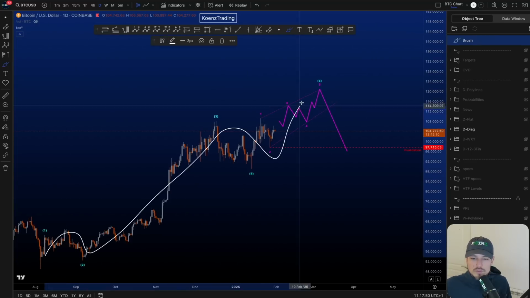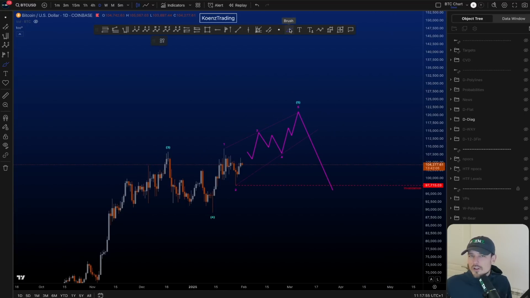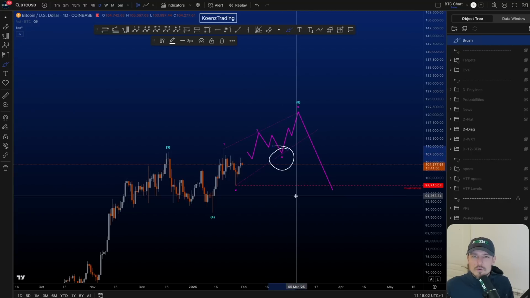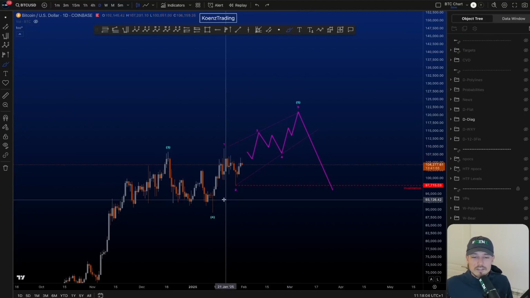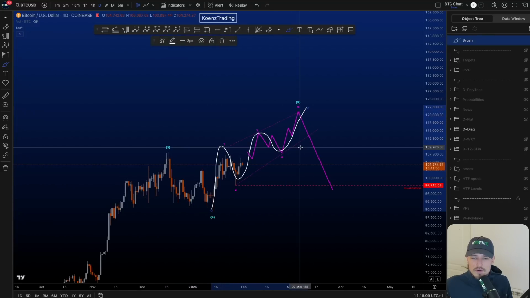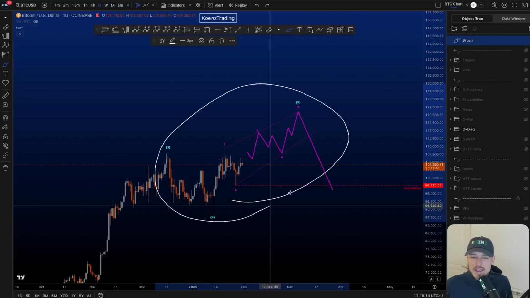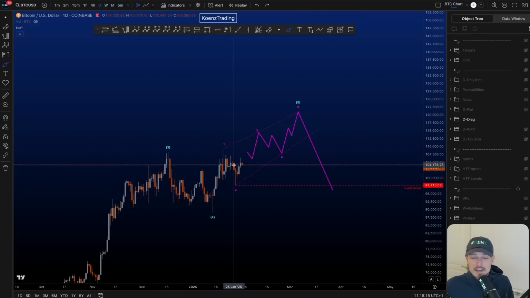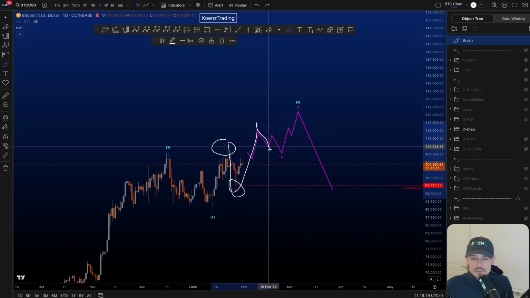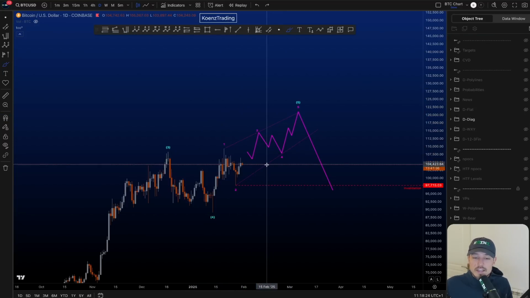So here we have 1, 2, 3, 4, we look for 5. It is very early though to start calling diagonals. Preferably with diagonals, you only give them really the highest probabilities once a wave 4 is finished, which clearly is not the case here. So you have a finished wave 4, and then you have a 1, 2, 3, 4, 5-wave structure to the upside to finish wave 5 and then move down. This is an ending diagonal, and in an ending diagonal, all of the waves, wave 1, 2, 3, 4, and 5, have to be 3-wave corrective structures, zigzag family structures.